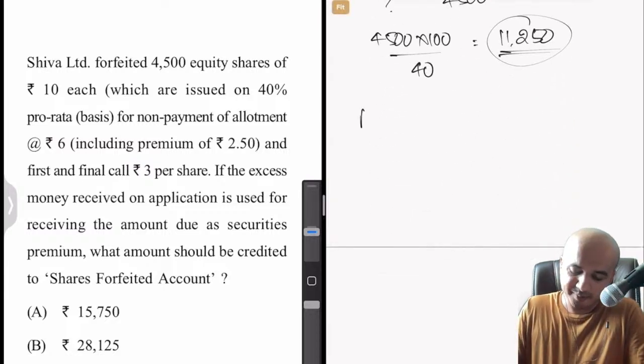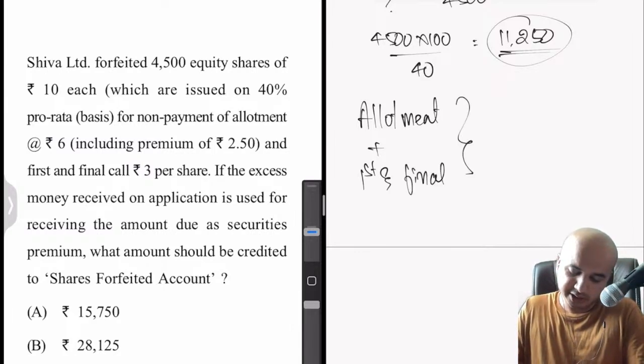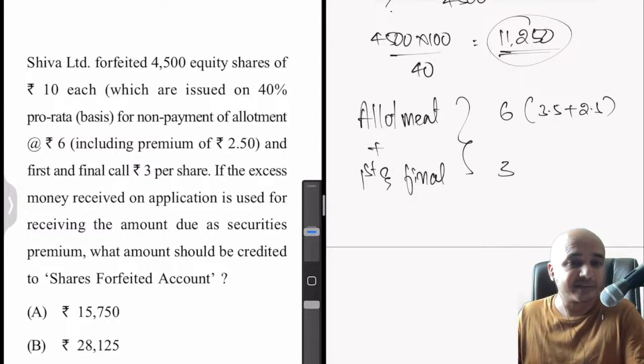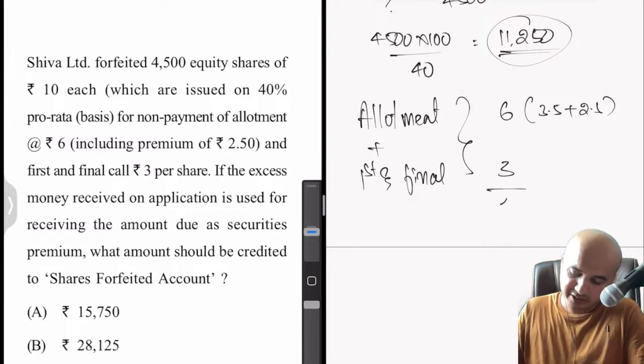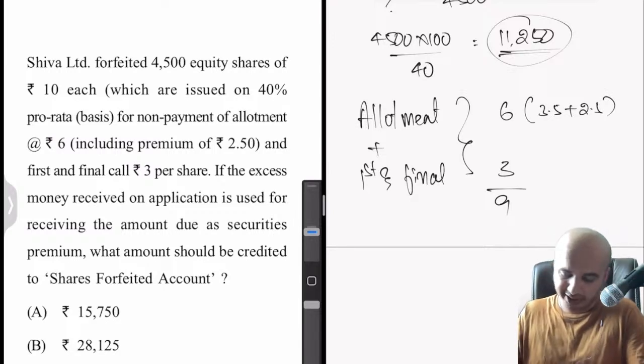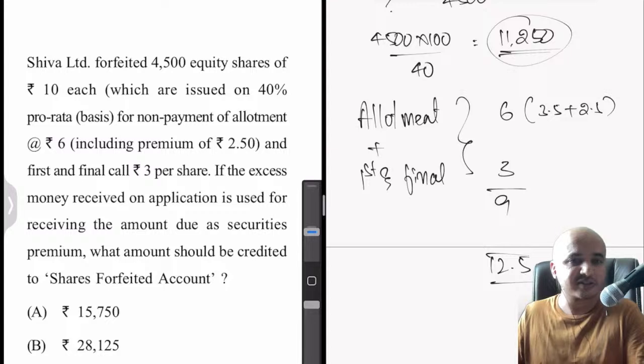So what is not paid? Allotment has not been paid for by this shareholder. Also, they have not paid first and final call money. So allotment including premium is 6, that is 3.5 plus 2.5. Then final call is rupees 3. So in total they have not paid so much. So now this is 9 rupees and the premium is 2.5. So what might be the issue price? If you go by this, 12.5 is the issue price.